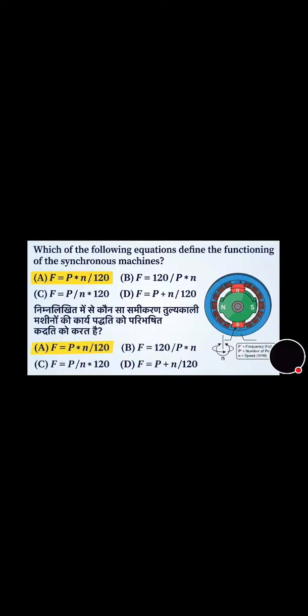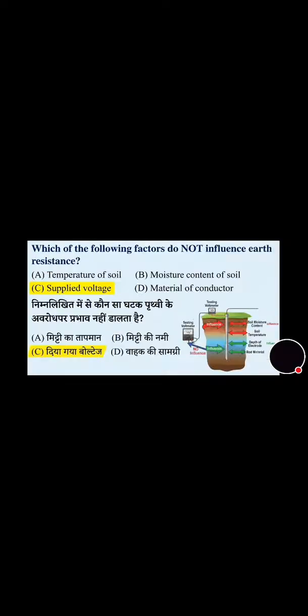Now we will move towards the next question that's on the screen. Which of the following factors do not influence earth resistance? Temperature of soils, moisture content of soils, supplied voltage, material of conductors. And correct answer is option C, that is supplied voltage.